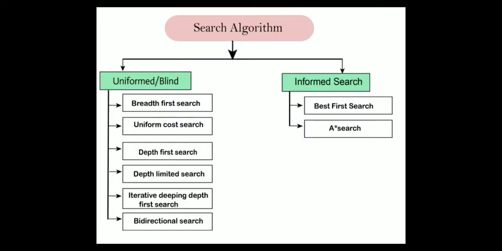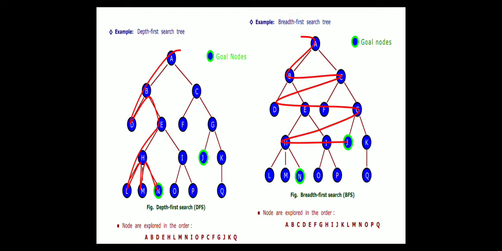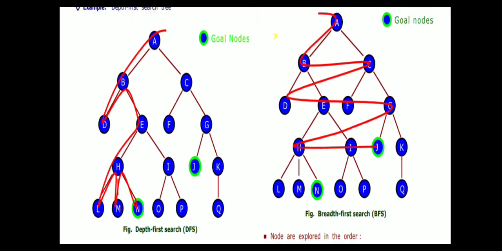Then search algorithms, whatever examples we have seen for the critical path method, there are two kinds of search algorithm: uninformed (blind) search and informed search. In the uninformed search we have these types: breadth first search, uniform cost search, depth first search, depth limited search, iterative deepening search, and bidirectional search. While in the informed search we have best first search and A star search. Out of these, as far as the syllabus is concerned, I have discussed breadth first search and depth first search.